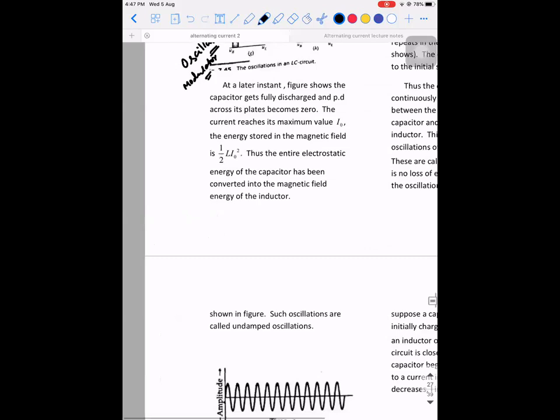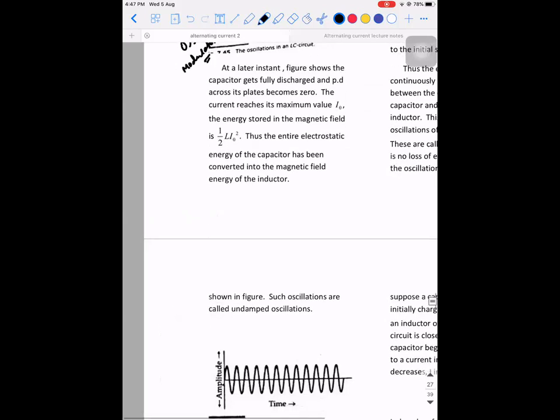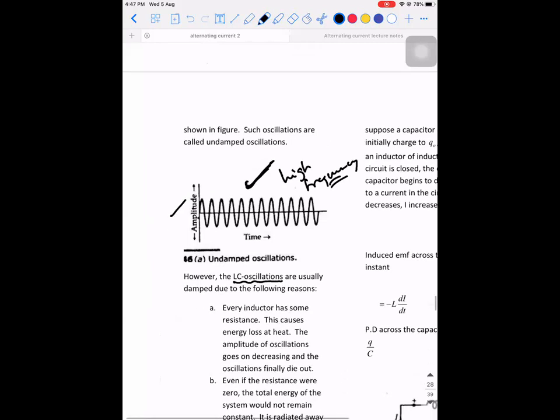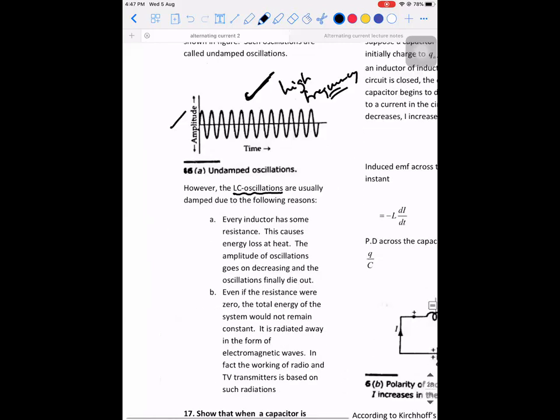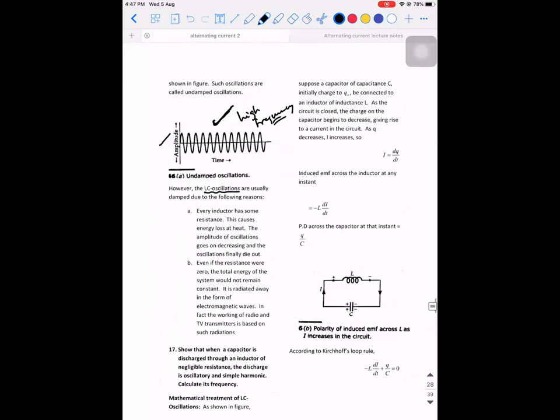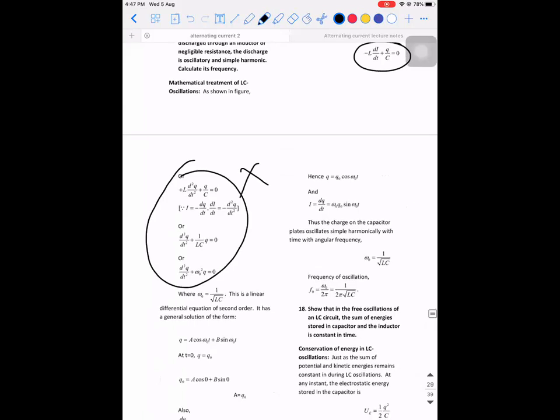So this is the undamped oscillation. This is the high frequency signal which happened. So this will be generated from whom? From an LC oscillator, and this is generated through the process of LC oscillations, and the device is called an LC oscillator. Okay. There will be some mathematical expressions given in your textbook like this: minus L into di by dt plus q by c. All these things are not needed because these are all differential equations of second degree, which is not there in your syllabus.